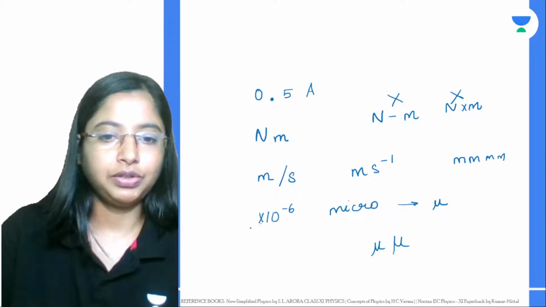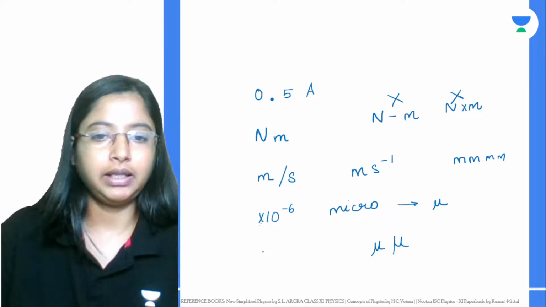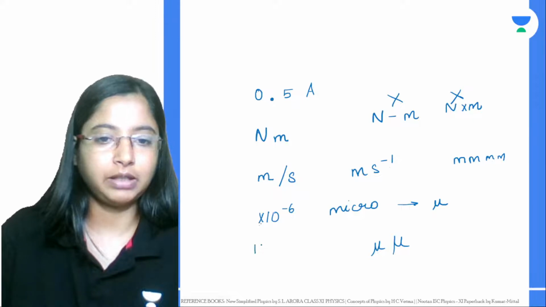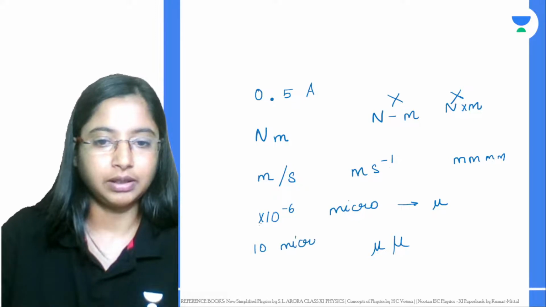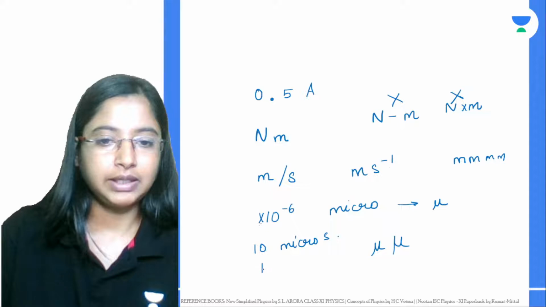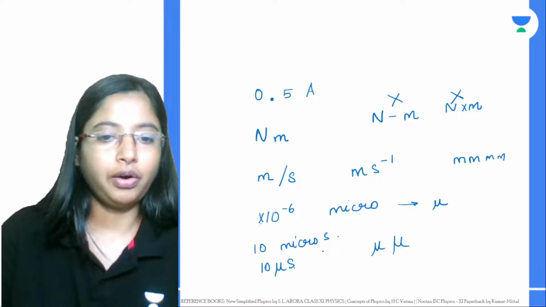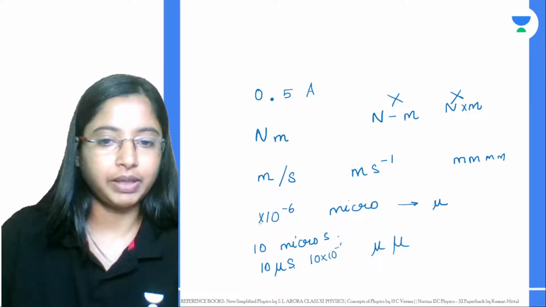So if the time is 10 microseconds, you can say 10 mu seconds, or you can say 10 into 10 to the power of minus 6 seconds.